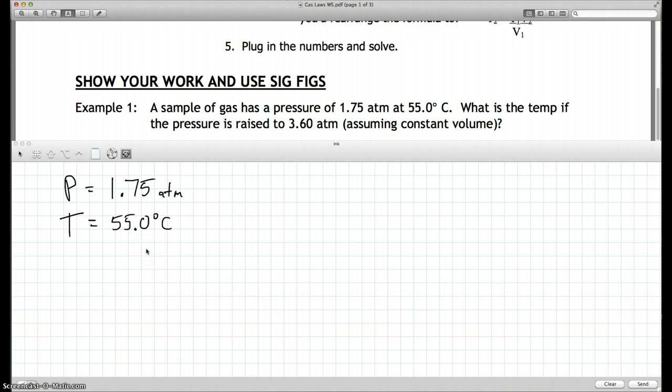Well, I know that any Celsius temperatures need to be converted into Kelvin, so I add 273, which gives me 328 Kelvin. I have to have temperature in Kelvin. And then I keep reading. It says, what is the temperature? So I'm looking for another temperature.